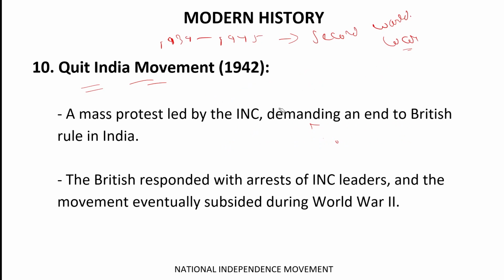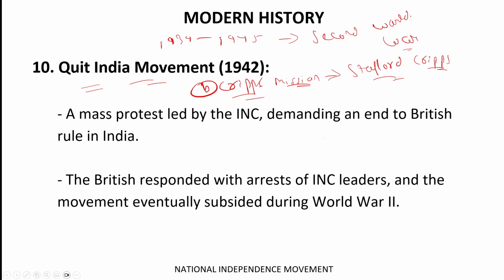Thereafter, the second offer was the Cripps Mission, which was under Stafford Cripps. Okay, Stafford Cripps was the person who came to India with the Cripps Mission. Alright, so the Cripps Mission had several provisions. The first is dominion status to India.